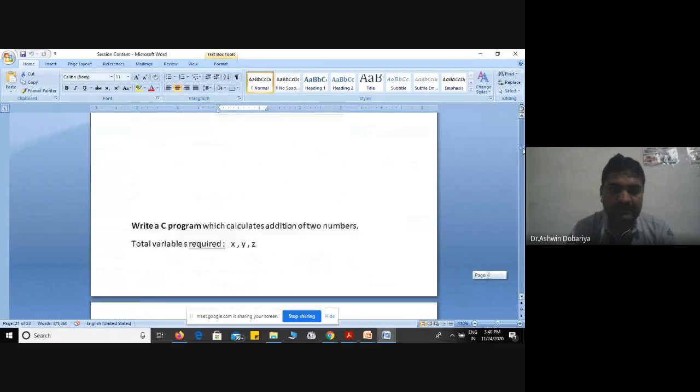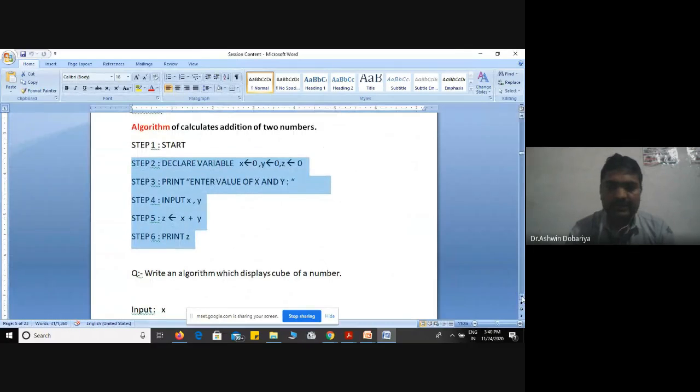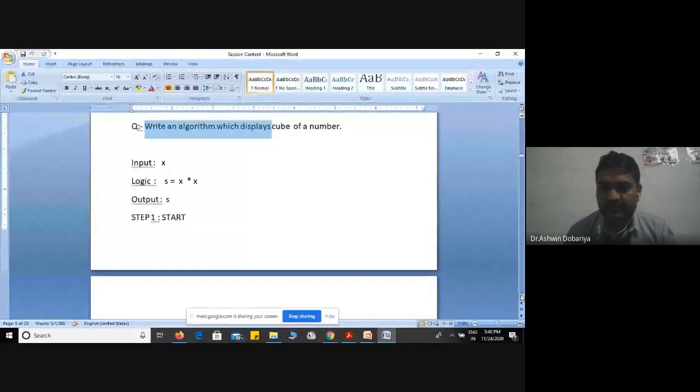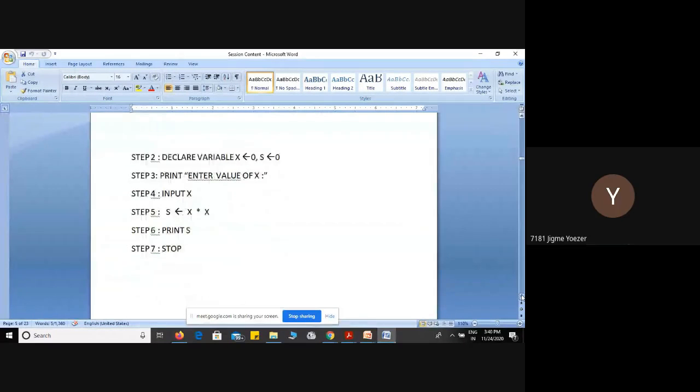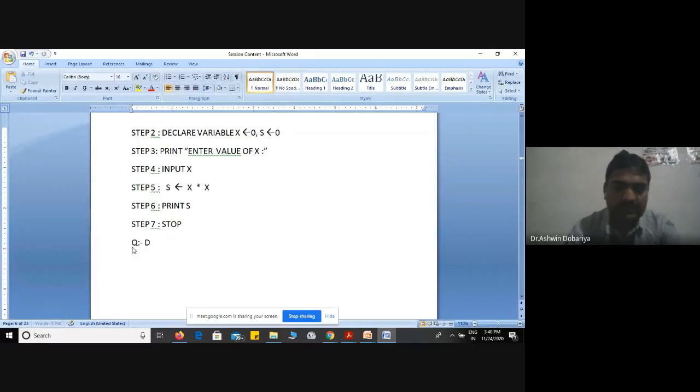Yes, from here we have discussed this. Okay, now all of you just note down in your notebook, draw a flow chart. Write down the question, everyone. Draw a flow chart of calculating or displaying square of a number.